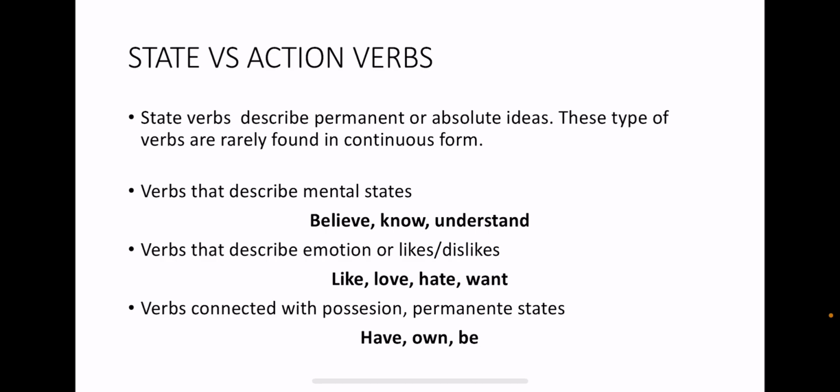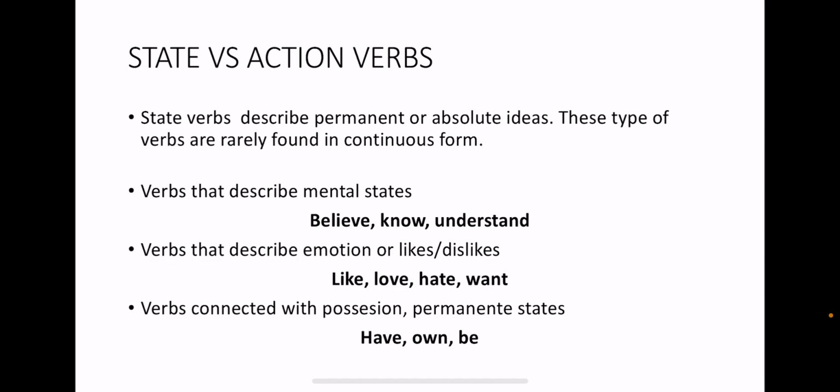Now, there are some exceptions for some state verbs that can also be used with ing, but the meaning of the verb changes, right? So we don't say I'm having a headache. We say I have a headache or I don't have a headache, but we can say I'm having lunch because have is also part of an idiomatic expression that we use to talk about eating, right?